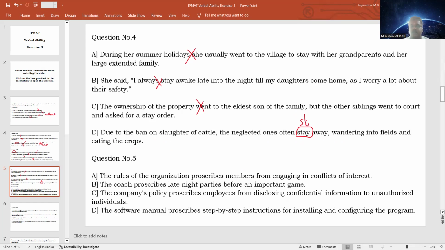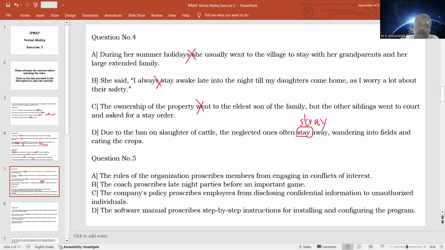STRAY. What is a stray? A stray dog. You might have heard about a stray dog. A stray dog means a dog that is not owned by anybody. So any stray animal means an animal that is neglected and not owned by anybody because it is of no use to anybody. So the people will discard it or start neglecting it. They will keep these animals away from their homes. So such animals are known as strays, stray.